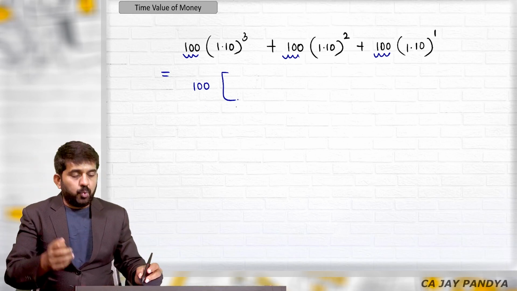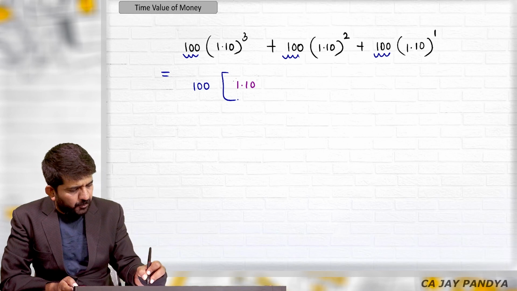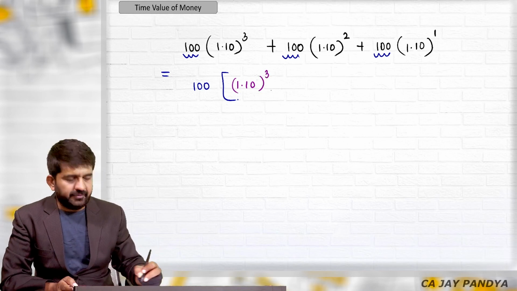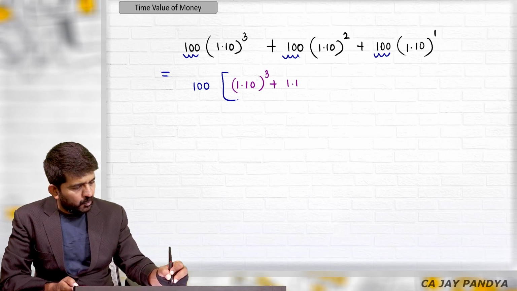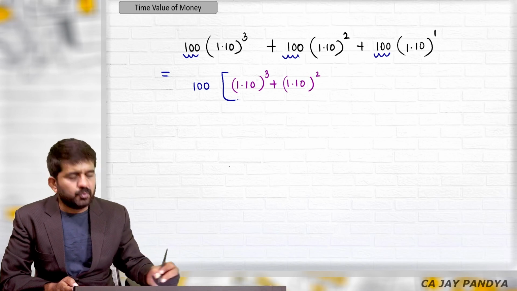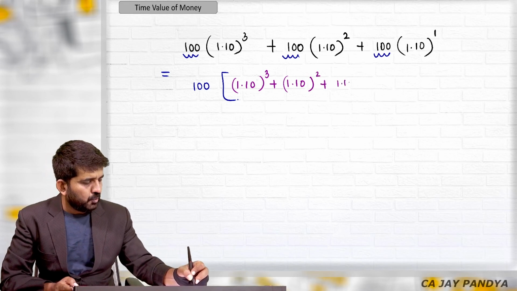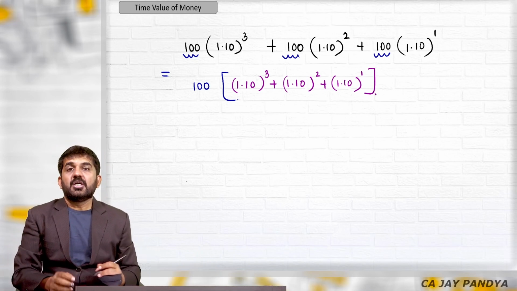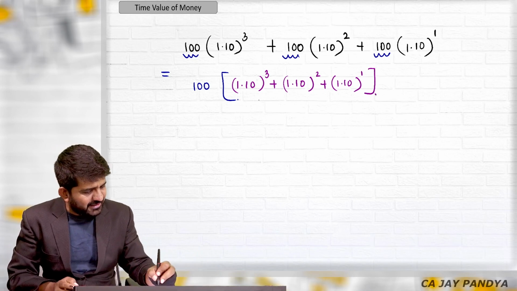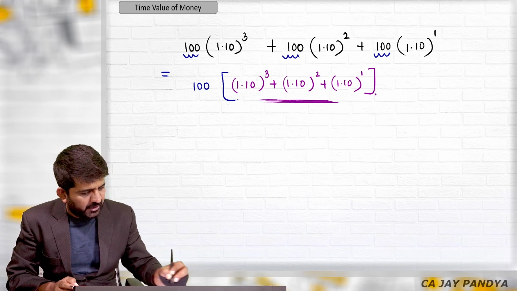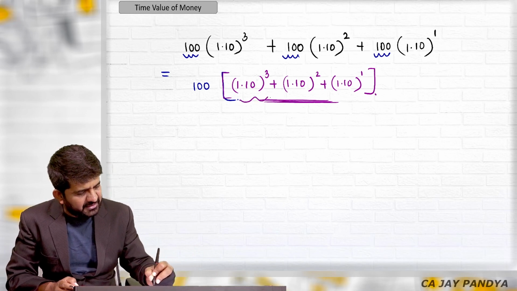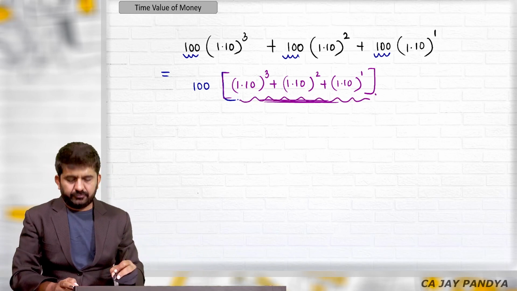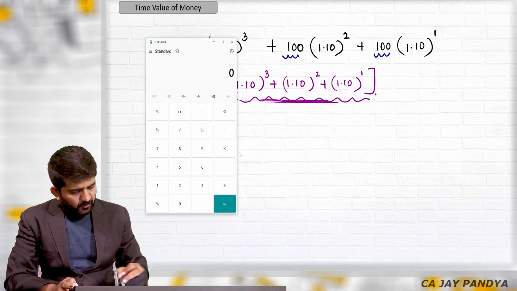So what will be remaining is 1.10 raised to 3 plus 1.10 raised to 2 plus 1.10 raised to 1. Now please understand, this can be easily added to calculator. This bracket can be easily added to calculator. How can it be done?